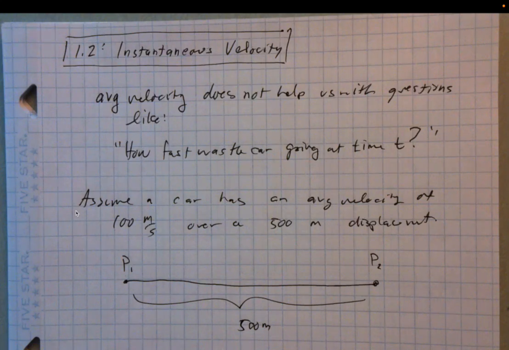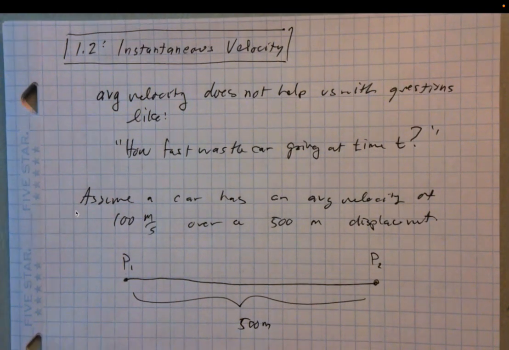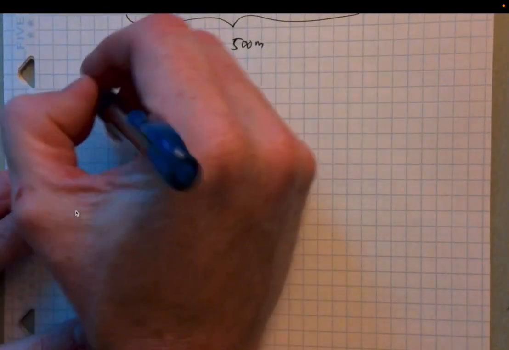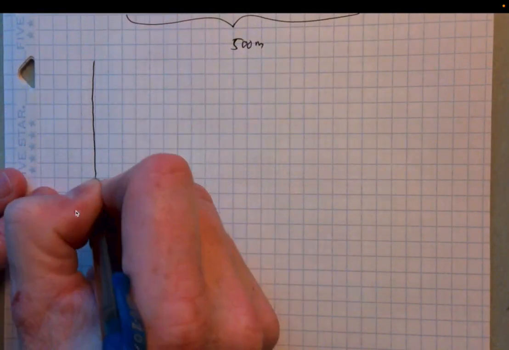So that being the case, in order to do precise physics experiments and problems, we'll need something a little more in the moment, so to speak, and that's where the idea of instantaneous velocity comes into play. We're going to begin with our graph of position as a function of time, which we explored in the last lecture.